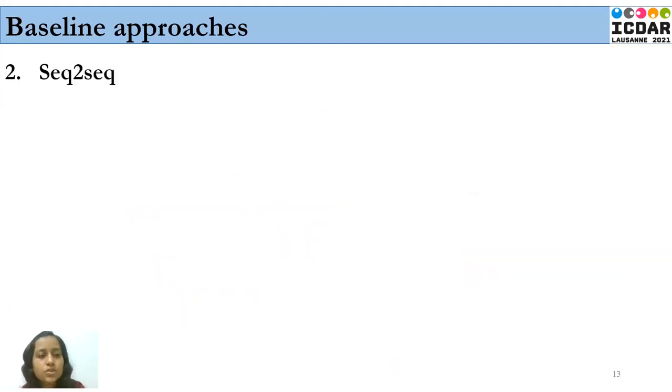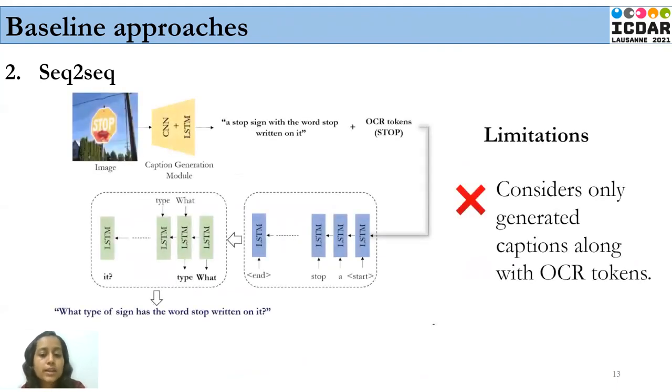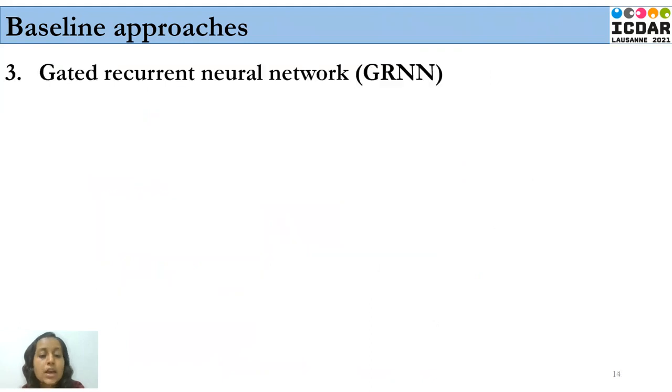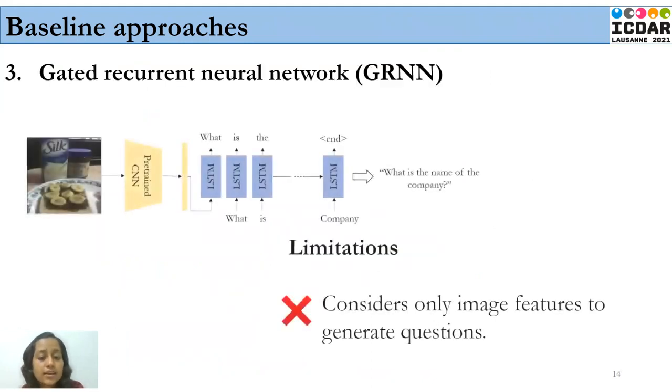The second baseline approach is the sequence-to-sequence model. In this baseline, we first obtain a caption of the image using a pre-trained CNN-LSTM caption generator. Then, the generated caption is appended with the identified OCR tokens from the image, which is later passed to a sequence-to-sequence model to generate an appropriate question for the given input. One of the limitations of this baseline is that it considers only the captions along with the OCR tokens to generate the questions.